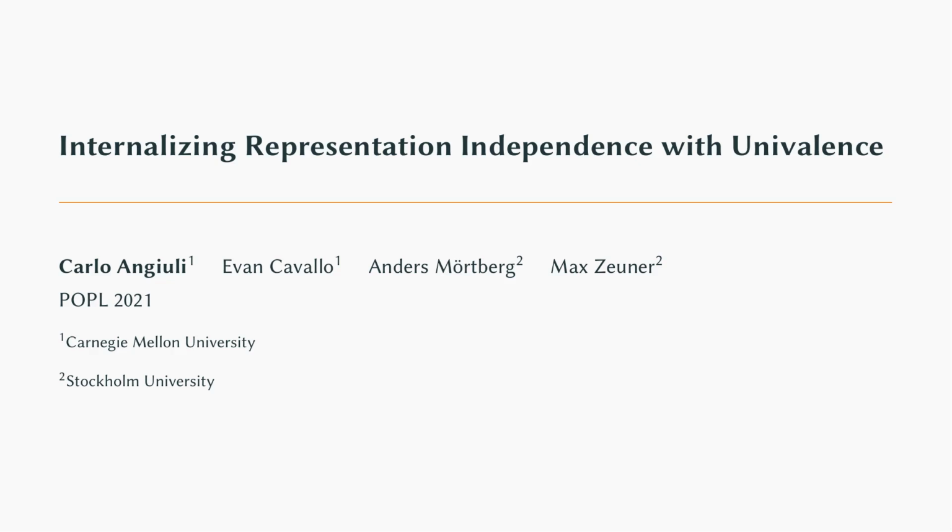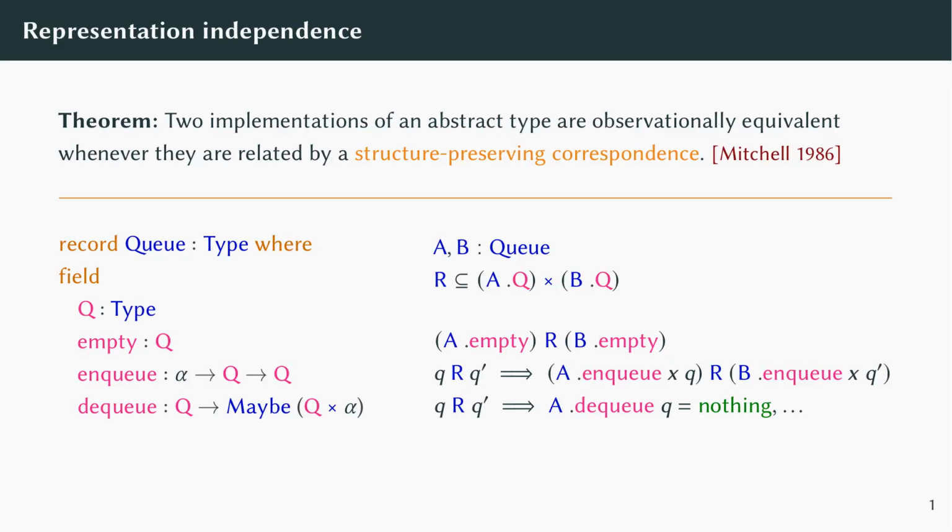I'm Carlo Angiuli, and this is the long talk for Internalizing Representation Independence with Univalence. Representation independence theorems tell us under what conditions we can evolve a library without breaking its dependents. While the details of these theorems differ across programming languages, the basic idea is usually about the same.